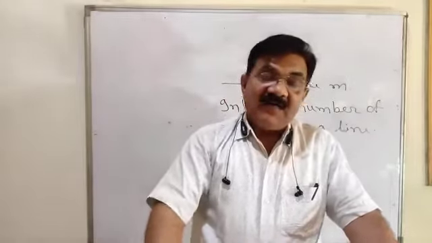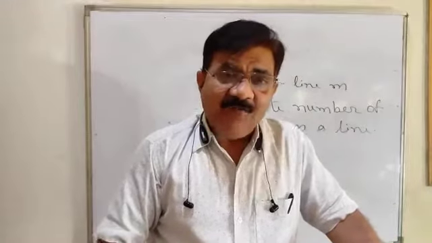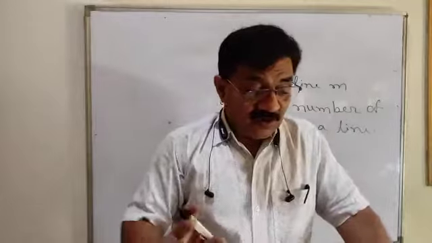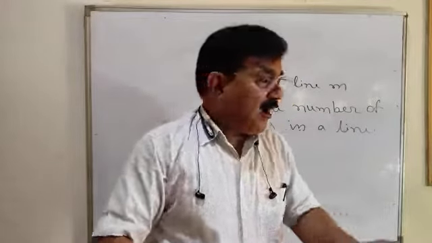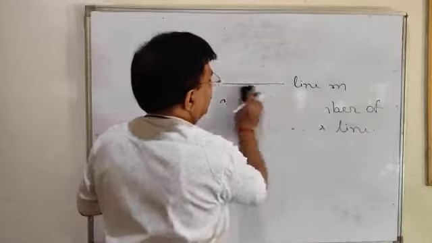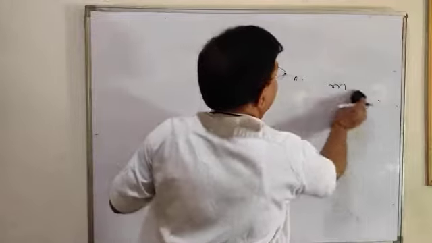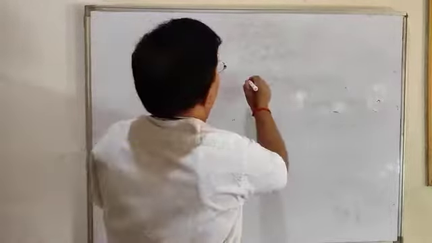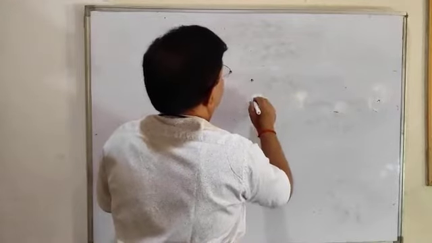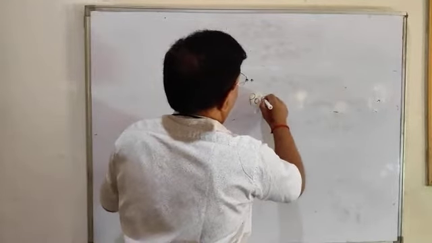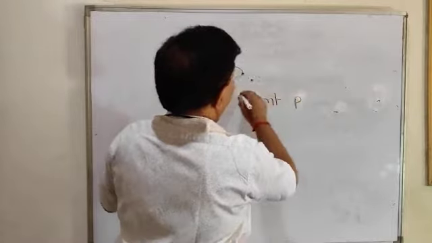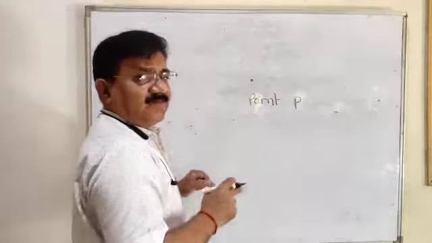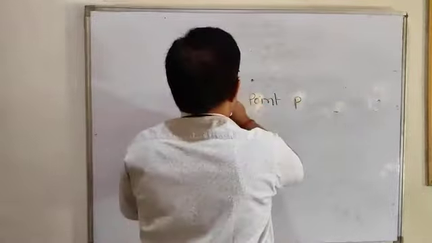And if anyone asks you how many lines can be drawn through a given point, see, this is one point, say point P. How many lines can be drawn through this point? Infinite number of lines.